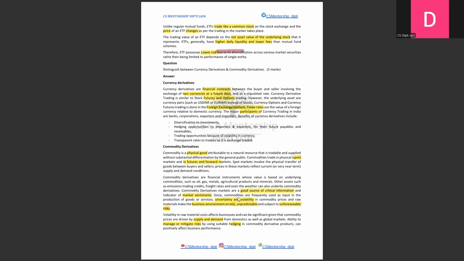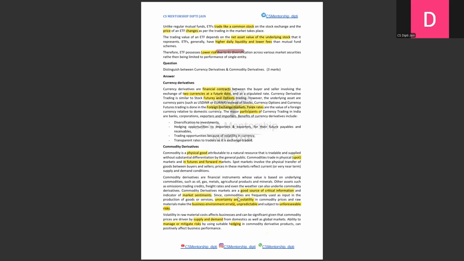Okay, and now the last question I'm going to take is on currency derivatives and commodity derivatives. It's a direct question, we are not expected to make mistakes, but these are the areas where we make the most mistakes. One of the biggest mistakes is lack of clarity in the answer. Many students either write too much unnecessary information, as I already mentioned, or leave out crucial details. You have to mention crucial details.